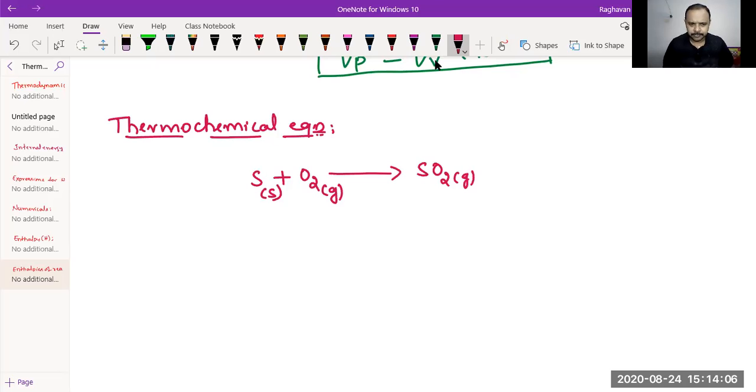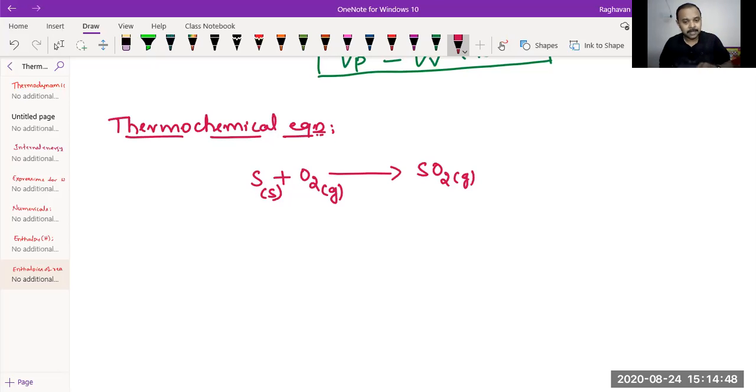No doubt it's balanced: 1 mole of sulfur, 1 mole of oxygen, 1 mole of sulfur dioxide. Everything is balanced. But apart from just being a balanced chemical equation, in order to call it a thermochemical equation, you should mention the physical states of all the substances, whether reactants or products. What is the physical state of sulfur? It is solid. Oxygen is gas. Sulfur dioxide is gas. When you heat it, sulfur can become liquid or even vaporize.